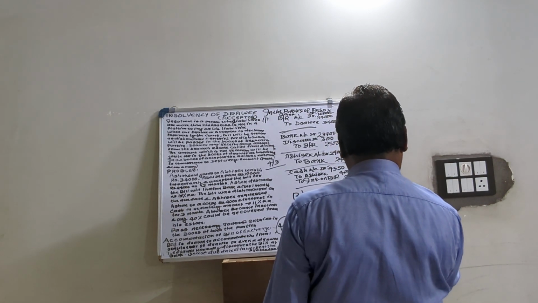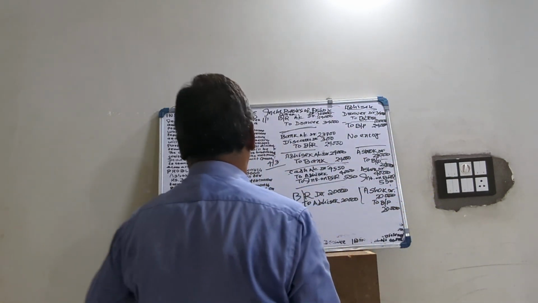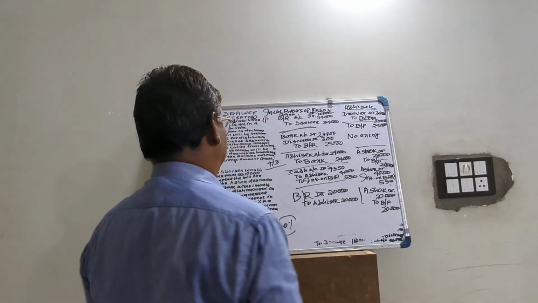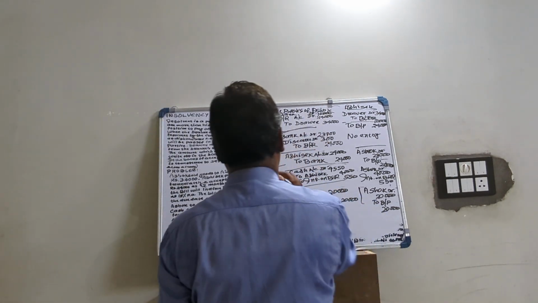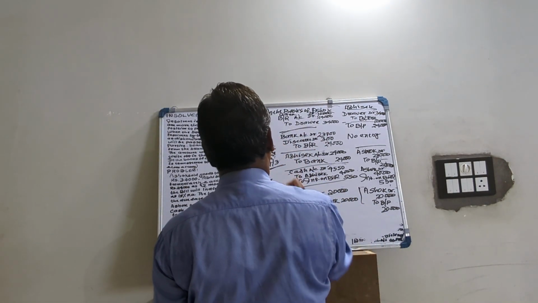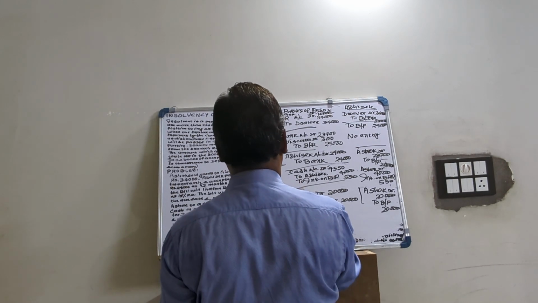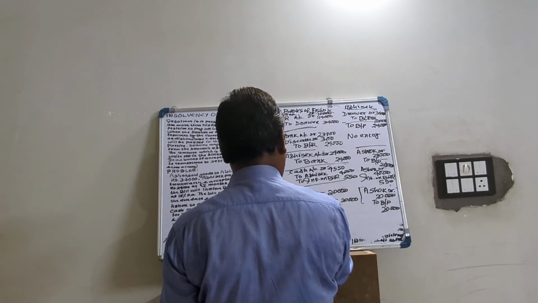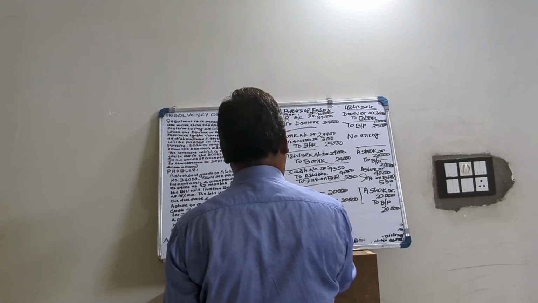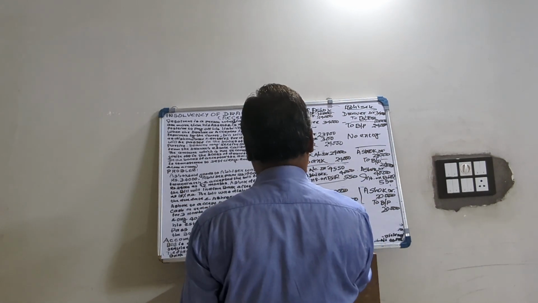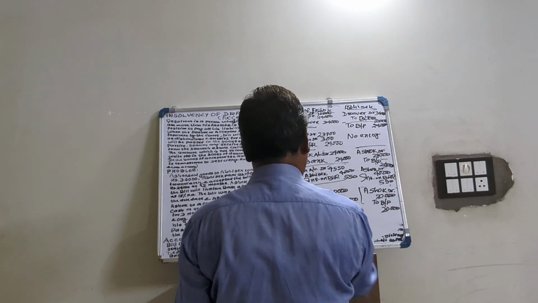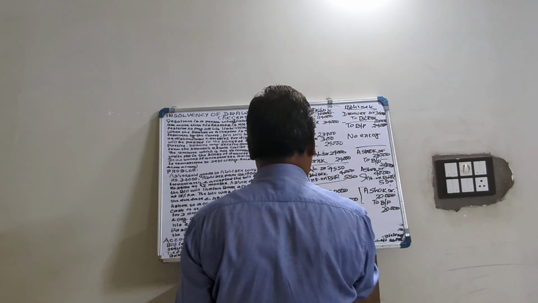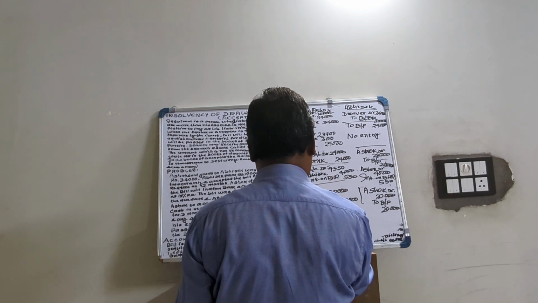But in this case, what happened? On the due date, Abhishek became insolvent. So on 3 months they saw, that was 4th March. Then 3 months means 4th June, 7th June. On 7th June, they saw that the party, that is Abhishek, became insolvent. So the old bill will be reversed, or bill will be cancelled or dishonored.